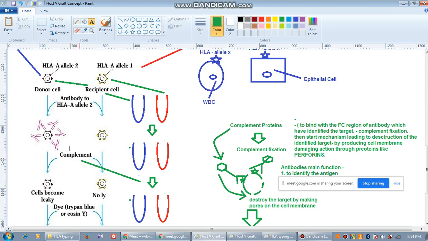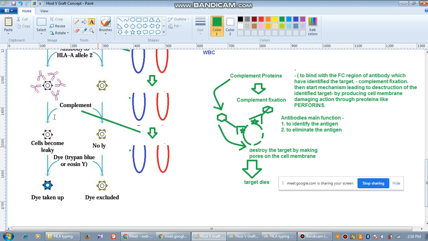Now these antibodies are there. Now what are we adding? We are adding complement. Whenever complements are there, the complement proteins will bind on the Fc region here, and then try to disintegrate it. So the cell becomes leaky. Can you see? Why does the cell become leaky? Because these complement proteins have made pores or channels on the cell membrane through making the perforin proteins.